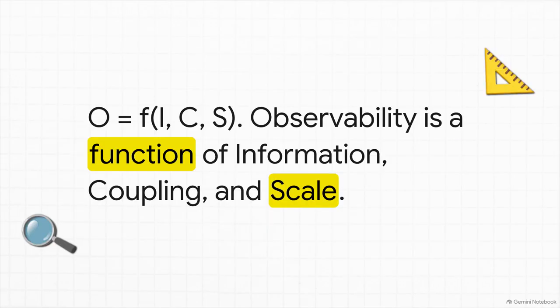This brings us to the core observability equation. Observability, capital O, is a function of information, coupling, and scale. Just like turning up that radio volume, observability depends entirely on the underlying structure, the coupling strength, and your measurement scale. Meaning, below a certain coupling threshold, observability is practically zero. It just looks like random noise. But crucially, the underlying information is absolutely not zero.